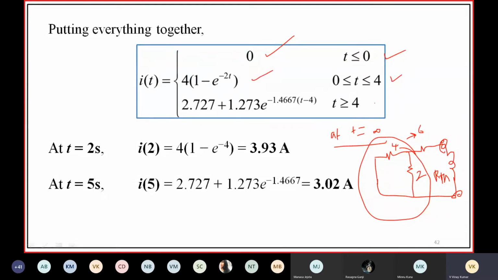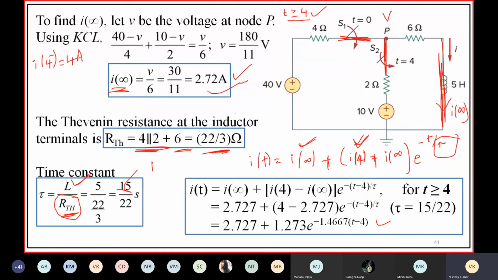Here, e power minus t by tau is used if time is calculated from 0, but here it is calculated from t equal to 4 seconds. That's why it is e power minus of t minus 4 by tau.